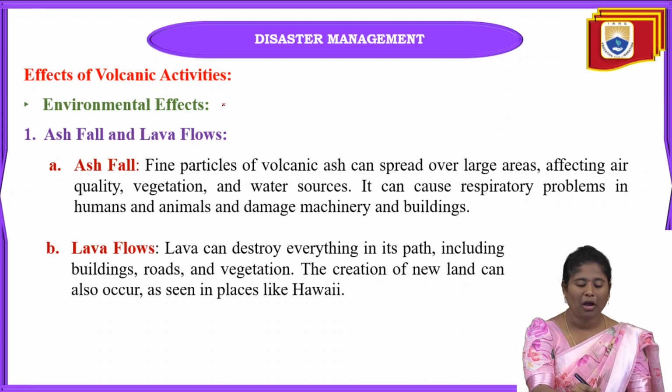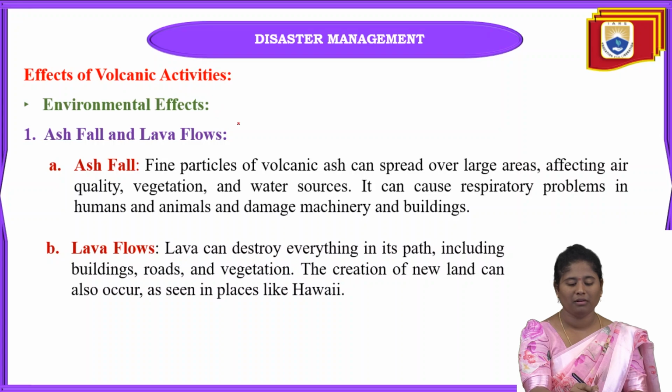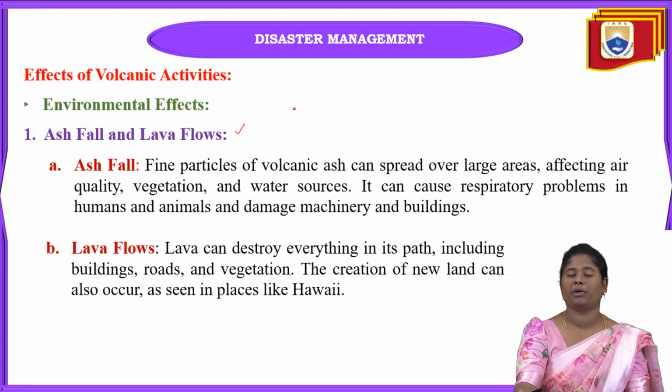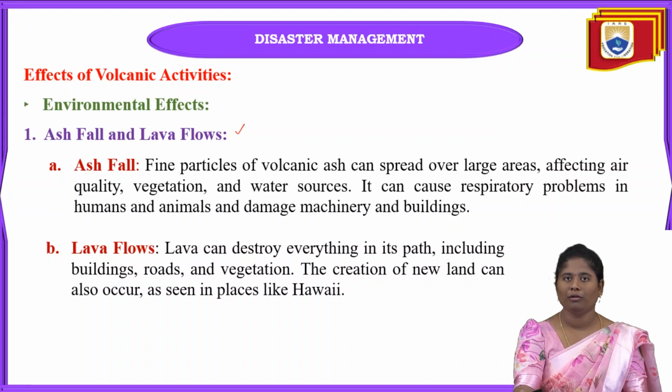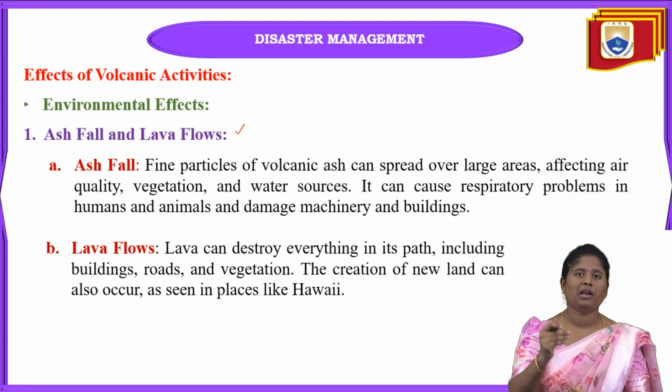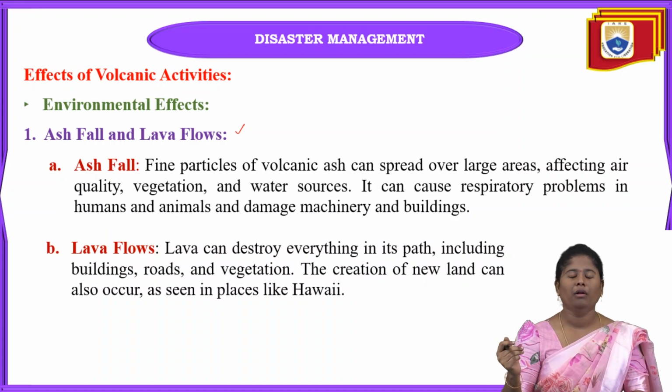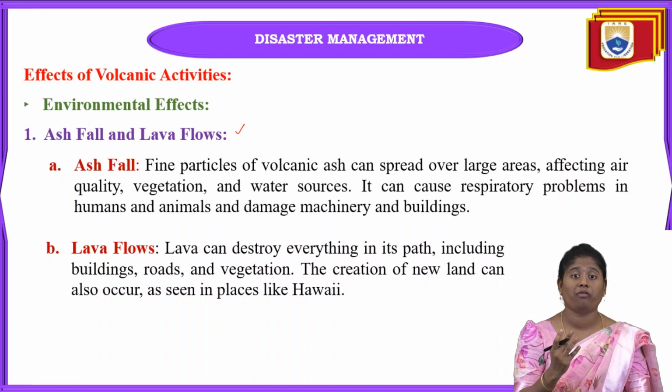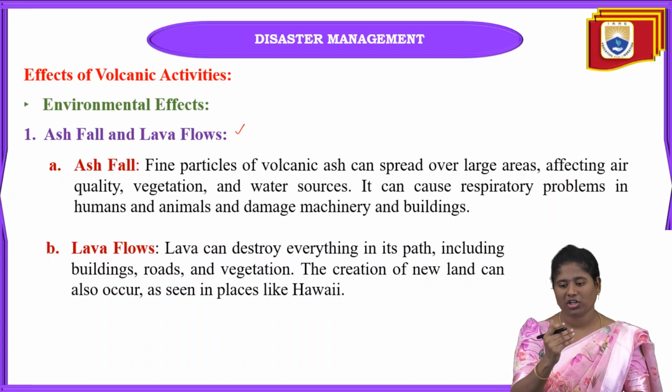First of all, according to the environmental effects, the first classification is ashfall and also lava flow. In ashfall, when any type of volcano erupts, after the lava flows down the volcano, there will be some ash, just like fly ash. Just like fly ash, it will flow through the overall path of the lava.